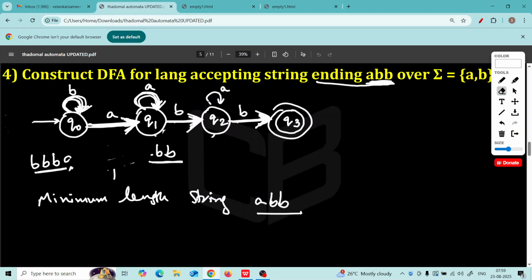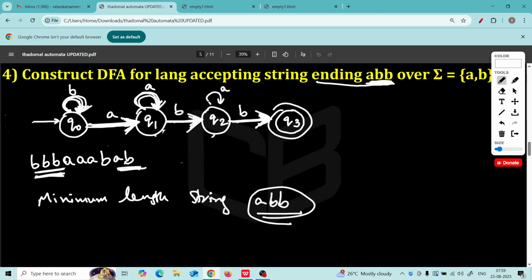You watch. Triple B, then triple B, then A, B, AB. Notice this doesn't end with ABB. It ends with AB. The string should end with ABB. Correct? Now, what will happen? These triple B's will be taken care of by the loop on Q0.